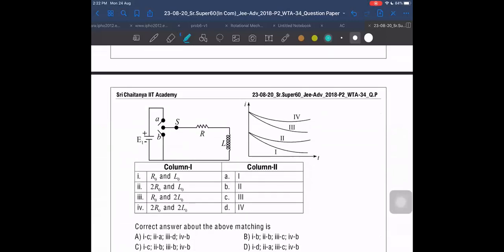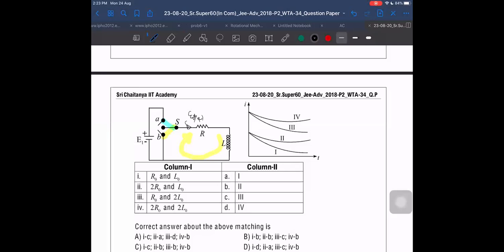When it is connected to A for a long time, the current flowing through it will become constant, equal to E1 by R. After that, when it is connected along this side, it will start getting discharged. That current will maintain the same direction for some time, but it will start decreasing with time, and the decay constant will be R into e power minus t.